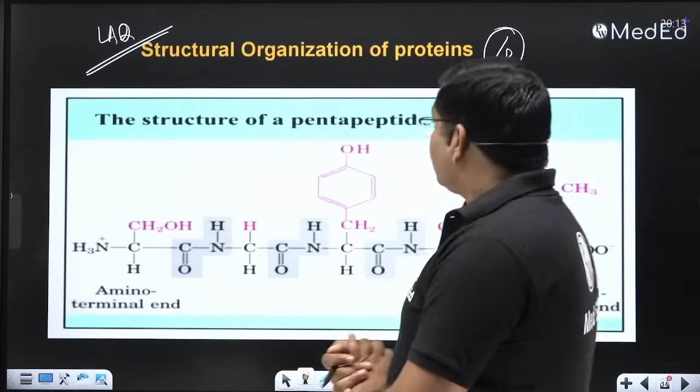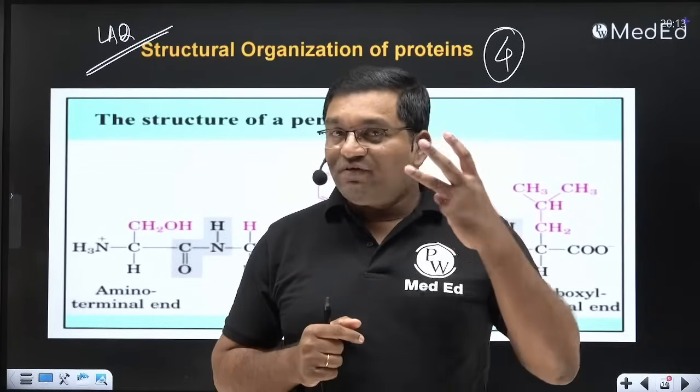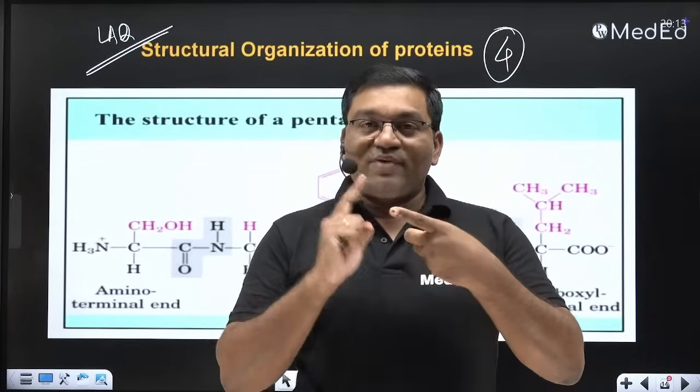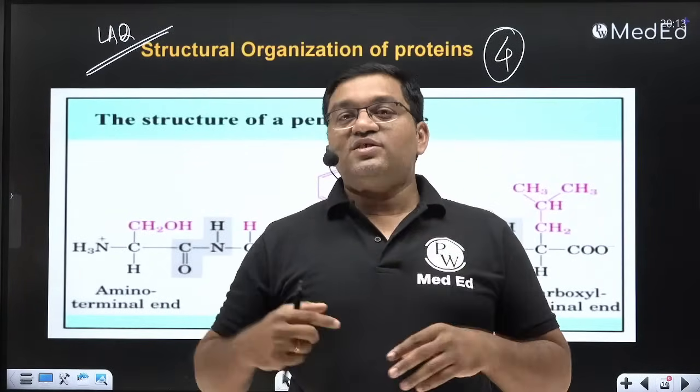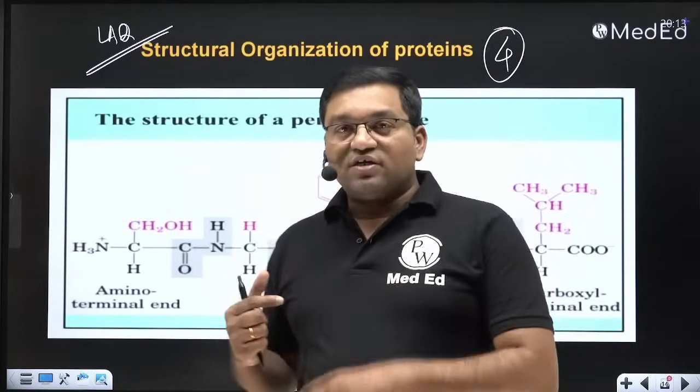If there is a single polypeptide chain, it has 3 levels of organization: primary, secondary and tertiary. If there are 2 or more peptide chains, it is the quaternary structure of protein.